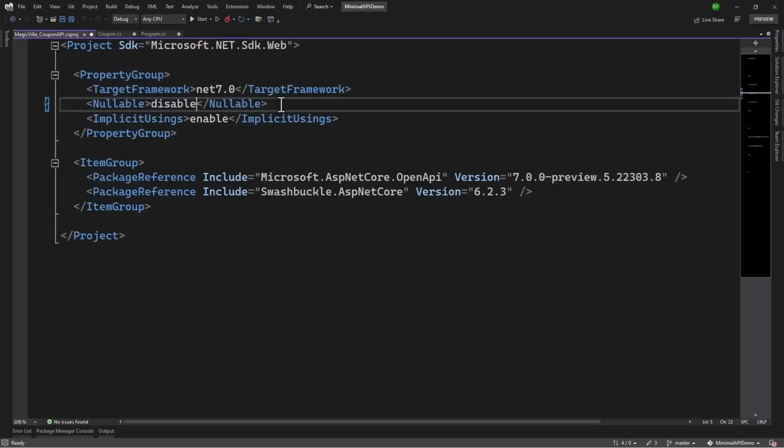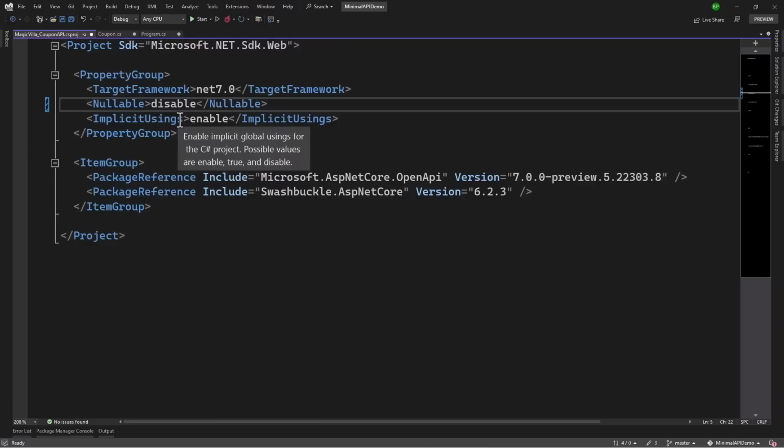But to make things simple, or if you are working with a legacy .NET application or a .NET Core project that is an older version, this must be disabled even if you upgrade that. Because many times, personally, I have seen when I have upgraded the project to the latest versions of .NET Core, and if this nullable is enabled, API endpoints are breaking.